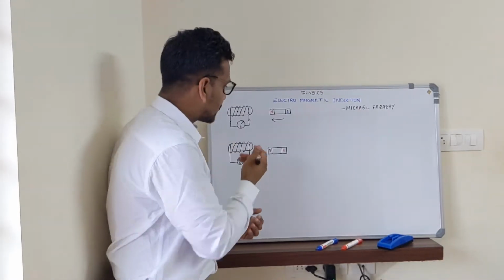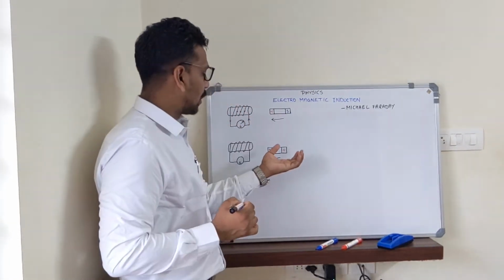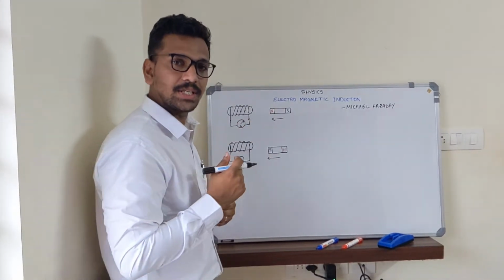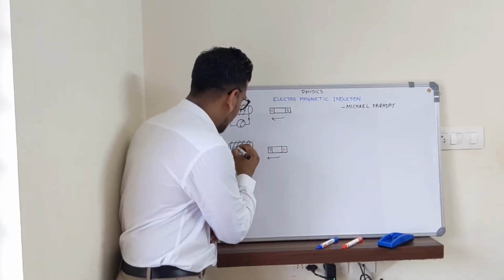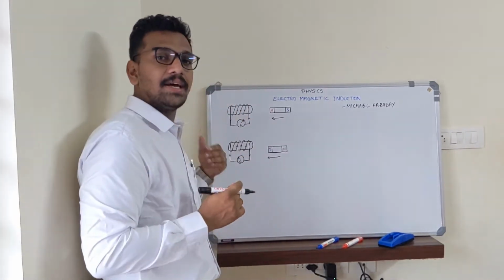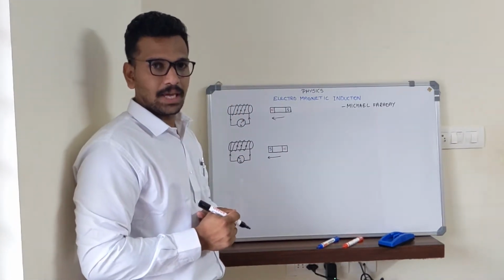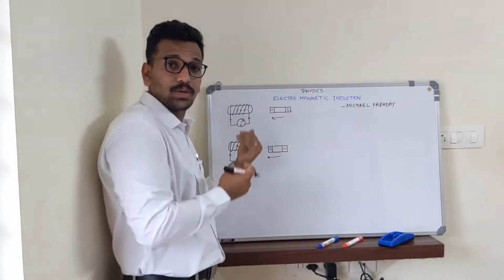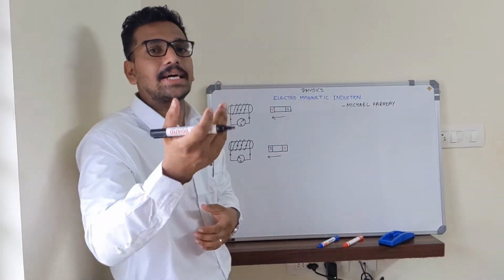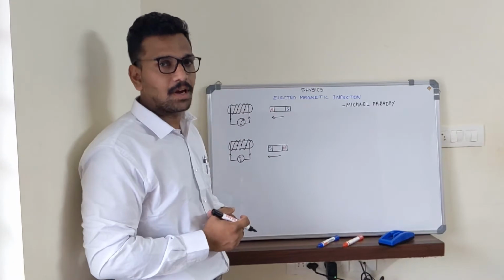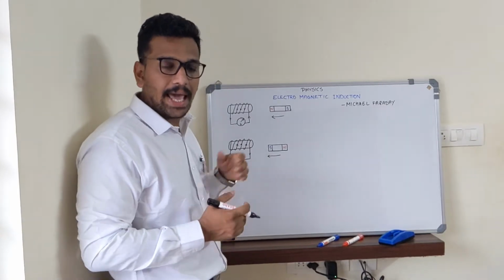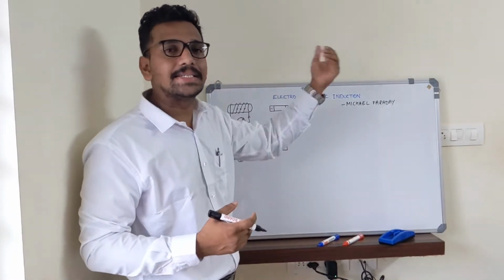Understood? And in this case, a south pole is coming closer to the coil, and we get a current going in the opposite direction. That means the current will be going in this direction, giving a left-hand side deflection in the galvanometer. Not only when the magnet is coming closer to the coil, but also when it is moving away from the coil, there will be a current in the circuit. The direction of the current will be just opposite to these cases, and why it has this direction we will discuss later.